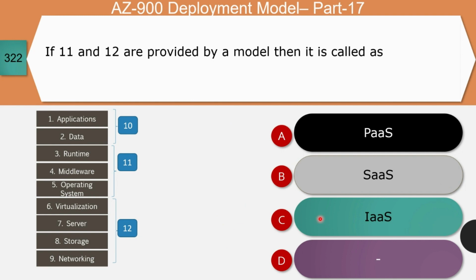Next question, we are going to use the same diagram, and if 11 and 12 are provided by a model, then it is called, that is these two things. Based upon my previous question's explanation, you can answer this question. Is it PaaS or SaaS or IaaS? The right answer for this question is option A, that is PaaS.